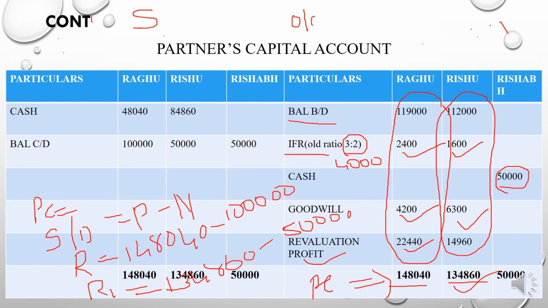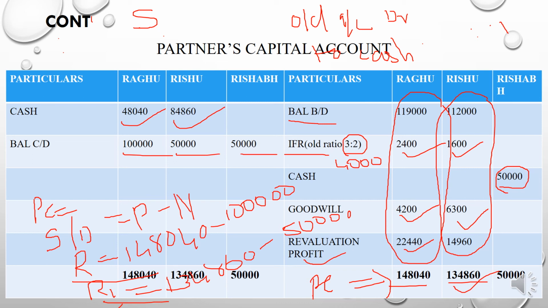Old partners' capital account debit to cash, right? To cash. So here we need to debit the partners' capital accounts, and if you deduct these amounts, you will get 48,040 for Regu and 84,HST for Rishu. And the next last step is what? Just balance it. If you balance it, you will get 1,50,000 and 50,000. Okay, so this is the way you need to do the partners' capital account.